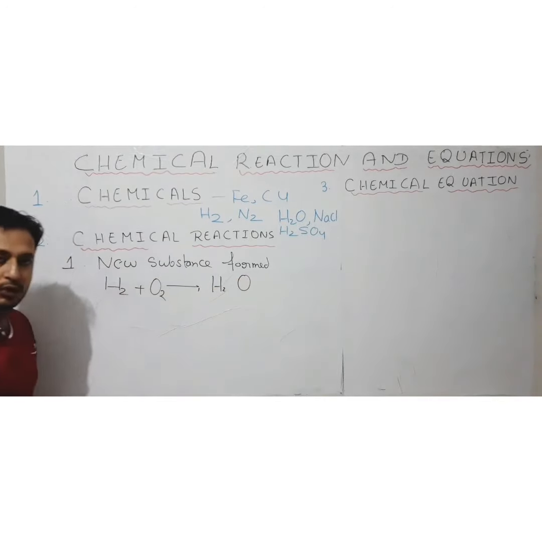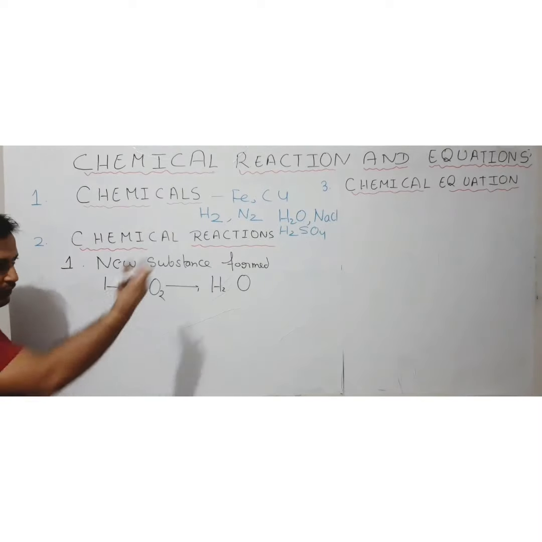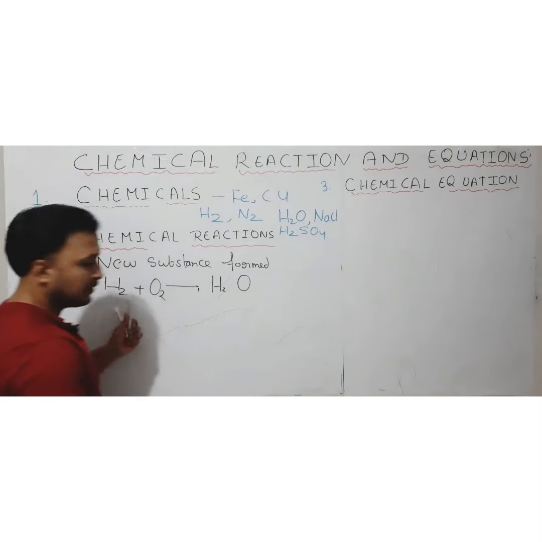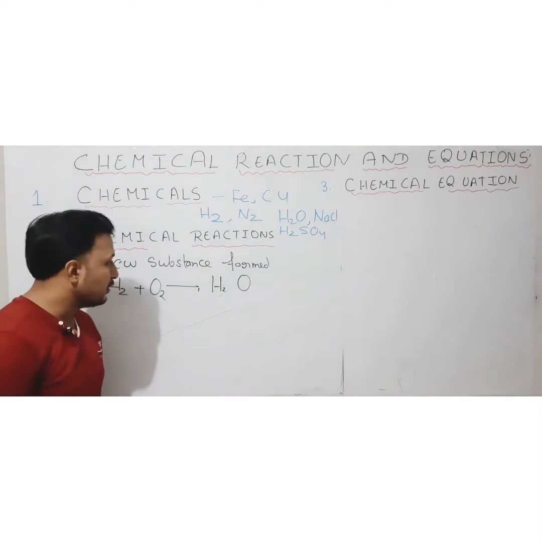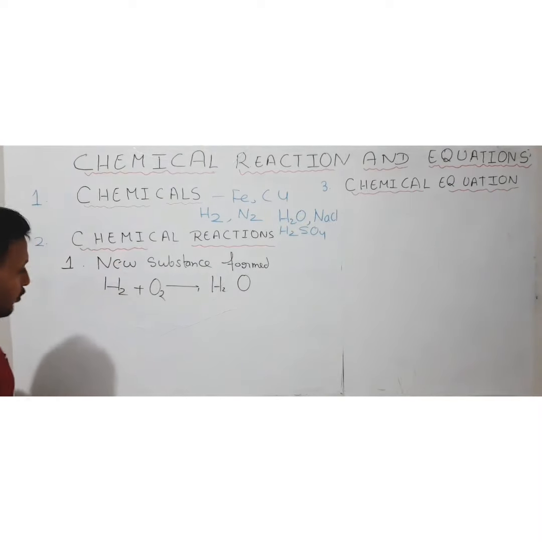H2O, okay. This is a chemical equation. We are going to see what a chemical equation is, but I am just giving the example. So hydrogen and oxygen, the chemicals I have used during the process, and I am getting H2O, okay. Now what is the important thing here?